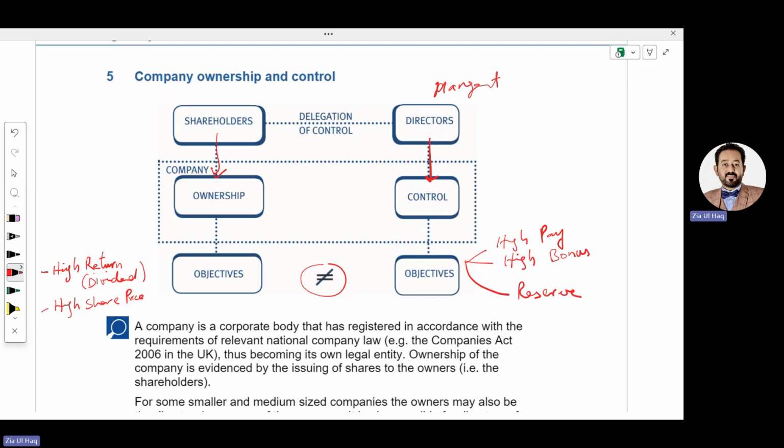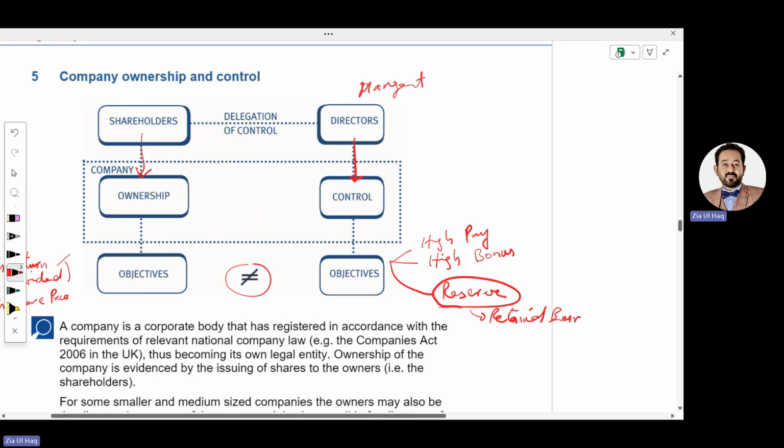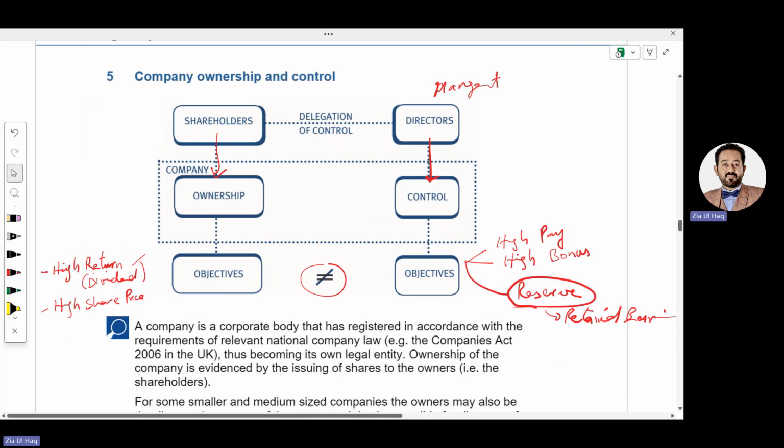Meaning shareholders want all the profit to be put into their pockets through dividends. But directors need to keep some part of the profit to face uncertain future events. Meaning they prefer some part of the profit to be kept as a reserve. Reserve means retained earnings, so that in case of any issue in future, they can manage those issues from this reserved money. So that's why the objectives of both are different.